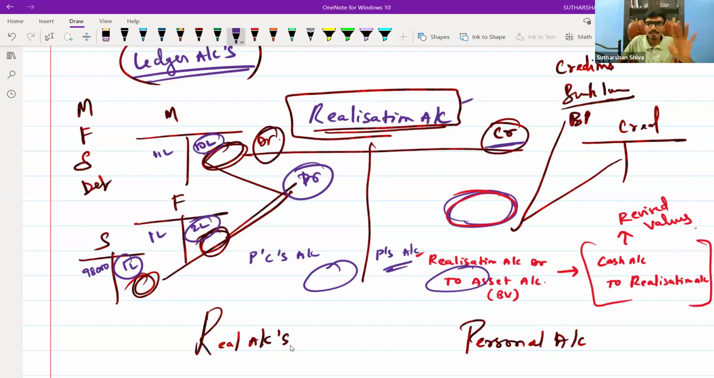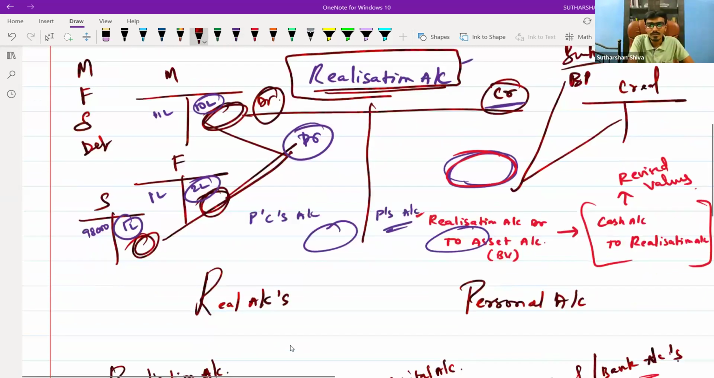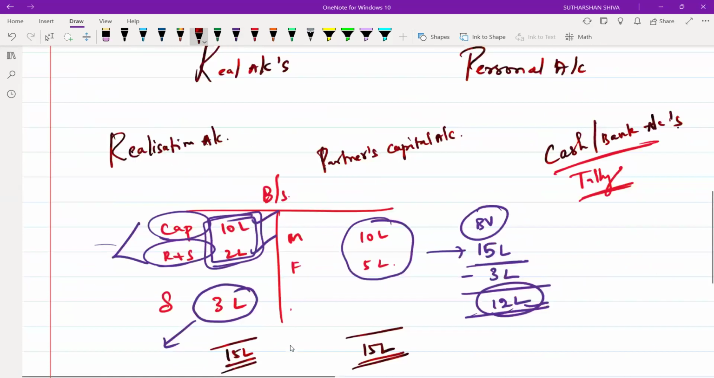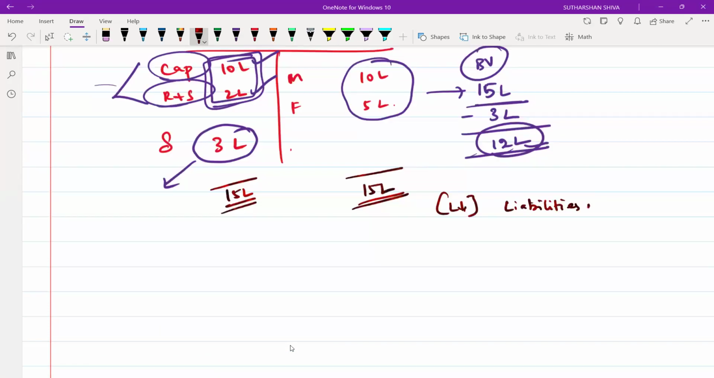What is a liability? It has a credit balance. Now you are transferring everything to one account called realization account. Now what is the journal entry you will pass at the time of transfer? Liability account debit to realization account. Now the liability balance comes down, and if the liability balance comes down, you are going to debit it. Liabilities account debit to realization account.